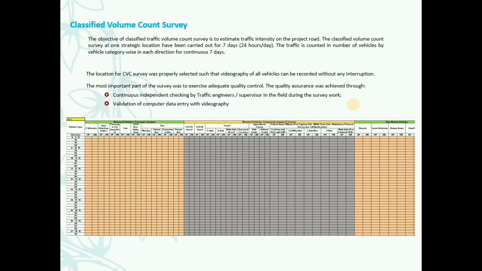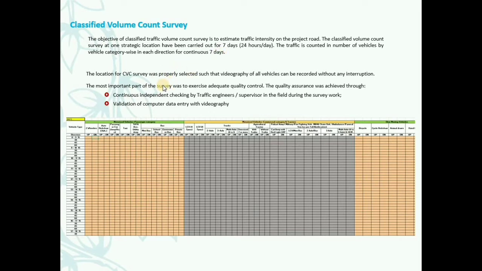This can be done both manually or videographic survey. So I think every civil engineer must be aware about this survey. So now we'll go to the industrial procedure. Normally we used to carry out for 7 days continuously, means 24 hours survey. Traffic is counted in numbers of vehicles by vehicle category wise. So two-wheelers, three-wheelers, and auto rickshaws, multi-axle vehicles, all things you have to enter.